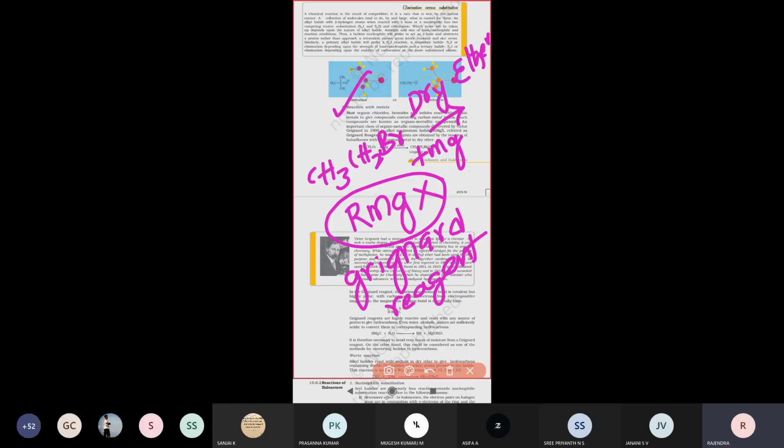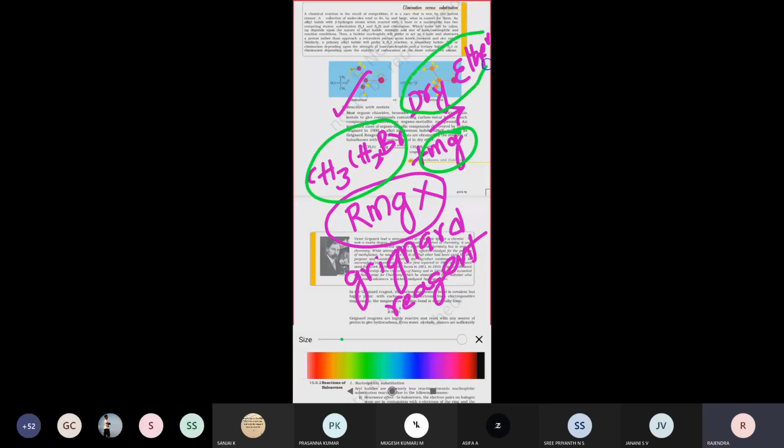How does it form? When alkyl halides react with magnesium metal in the presence of dry ether, an alkyl magnesium halide forms. So the product is written as CH3CH2MgBr, which is called an alkyl magnesium halide.